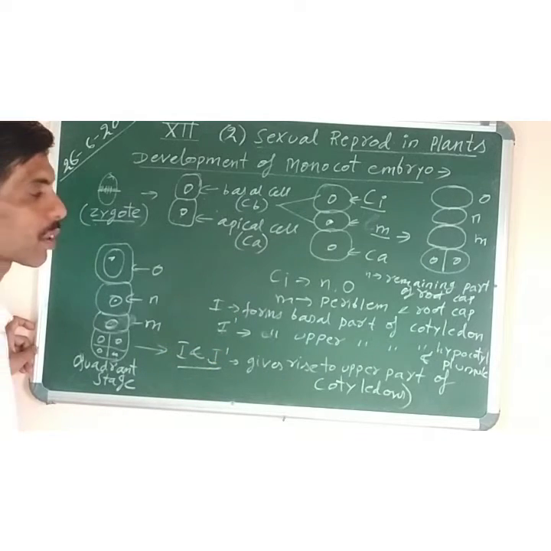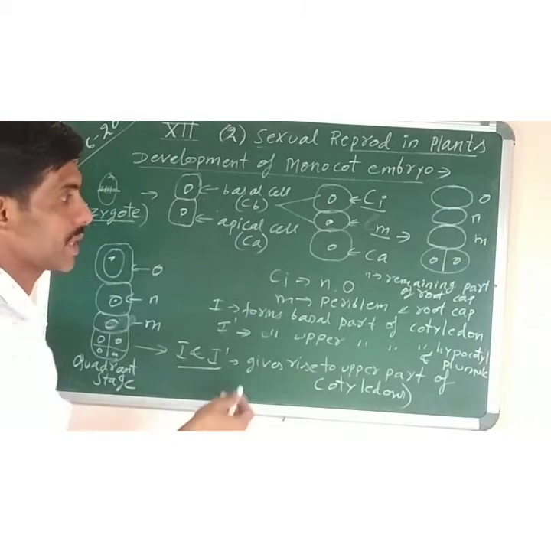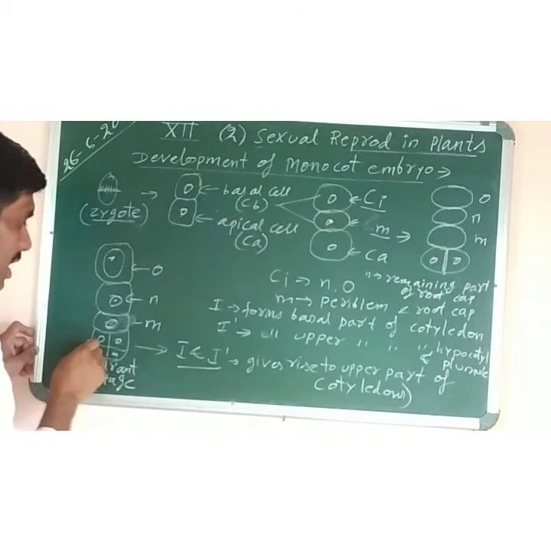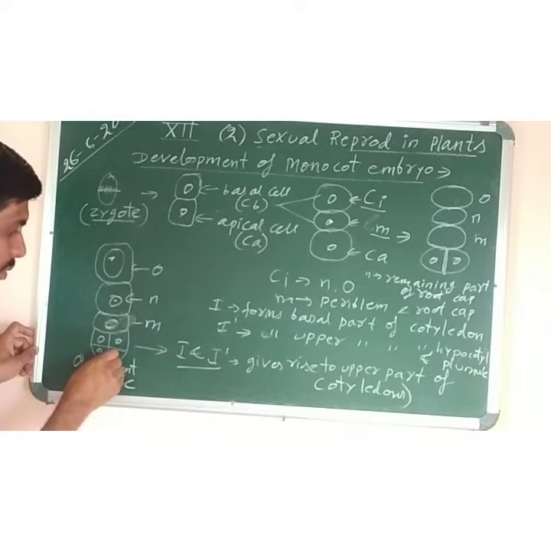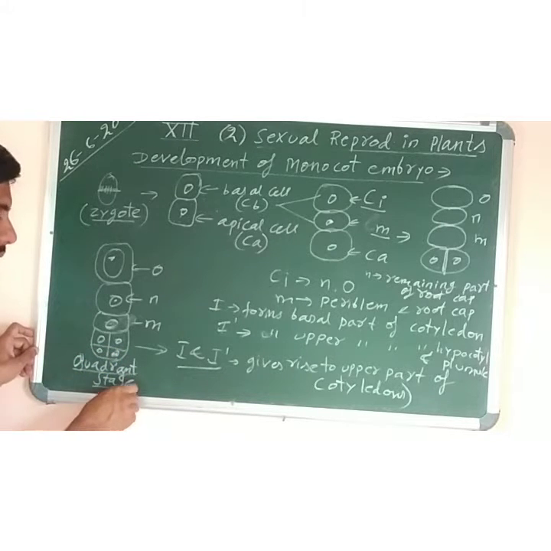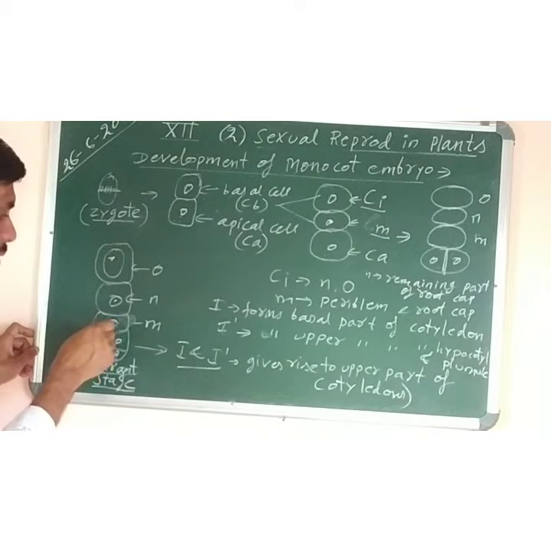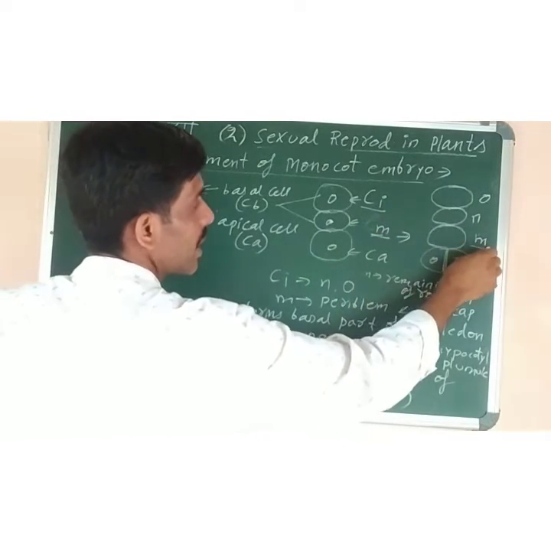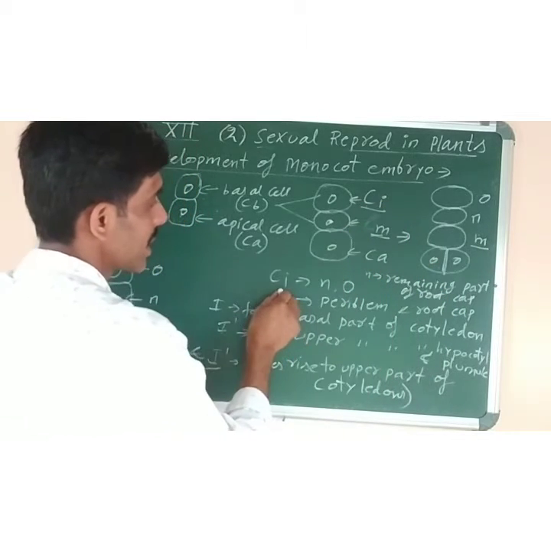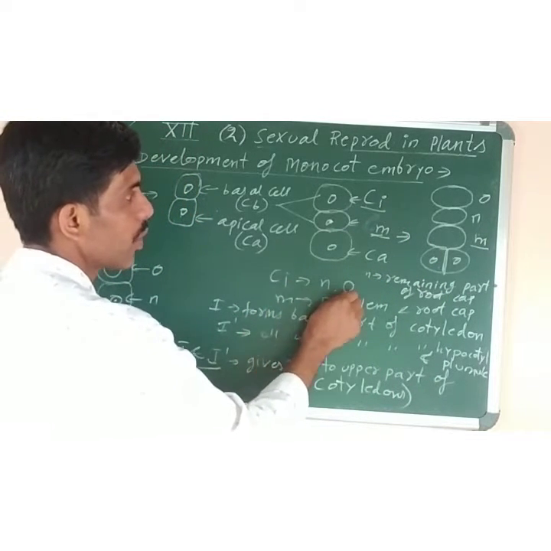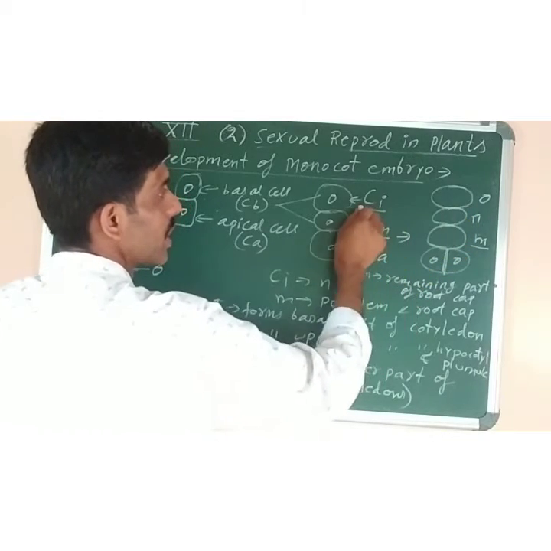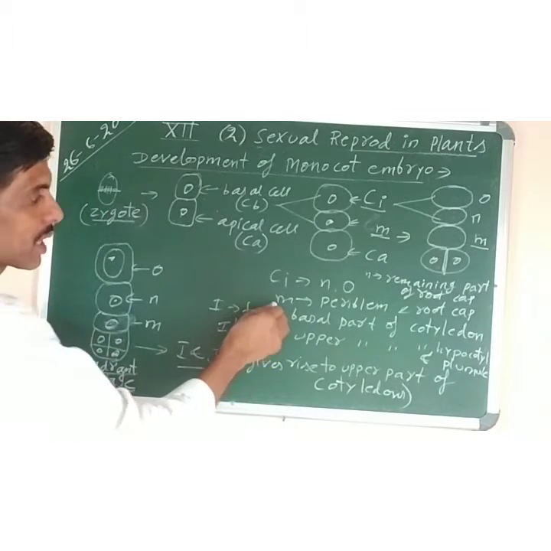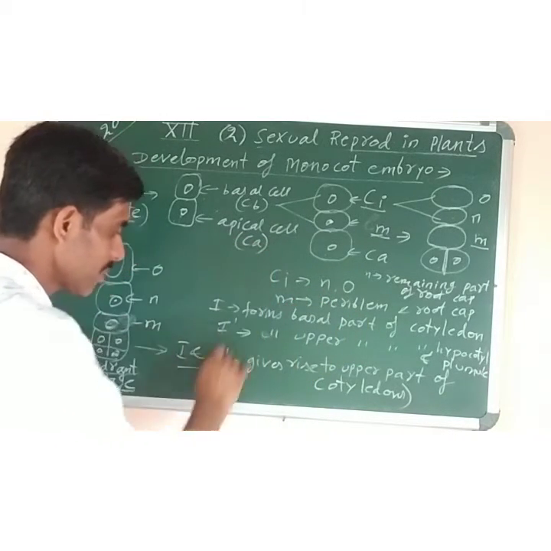It also undergoes divisions to form a quadrant stage. First it will divide into two by longitudinal wall formation, then by transverse wall formation into a four cell stage, which is called the quadrant stage. This is the apical cell which has developed into the quadrant stage, whereas this one, the M, is here. Now the Ci further divides, I have written here, Ci divides into N and O. This one splits into two cells, N and O. Now this N and O, each of them form different parts.